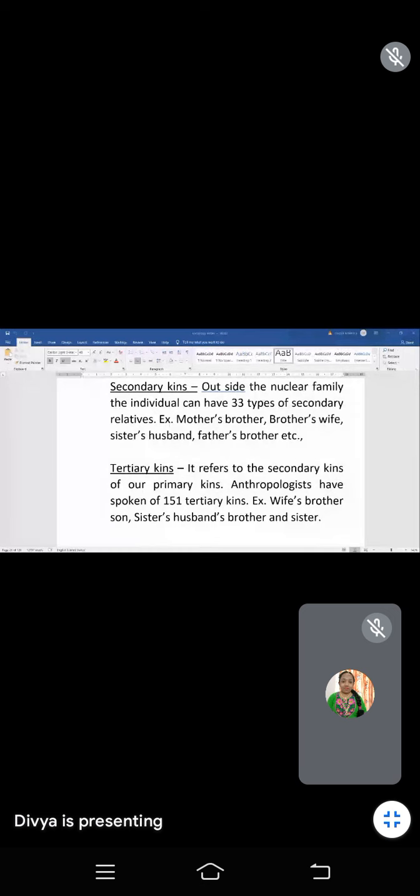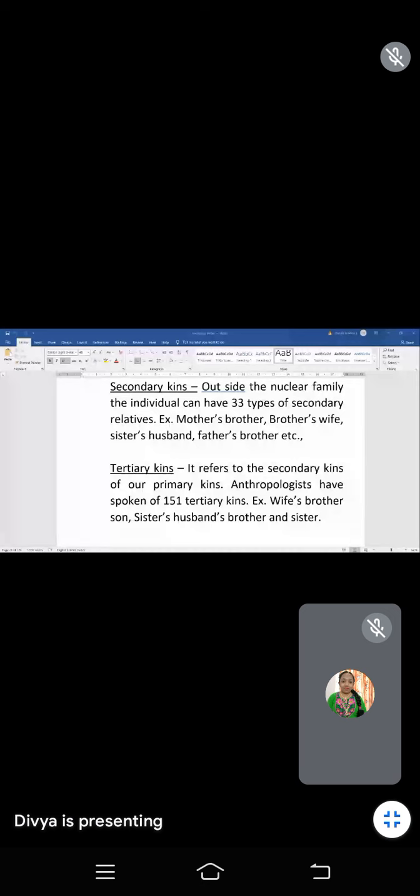Outside the nuclear family, the individual can have 33 types of secondary relatives.